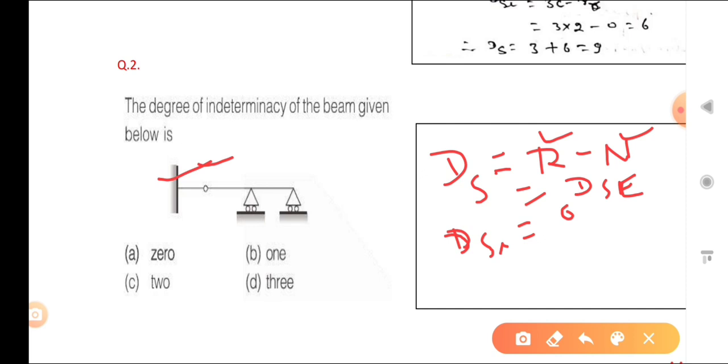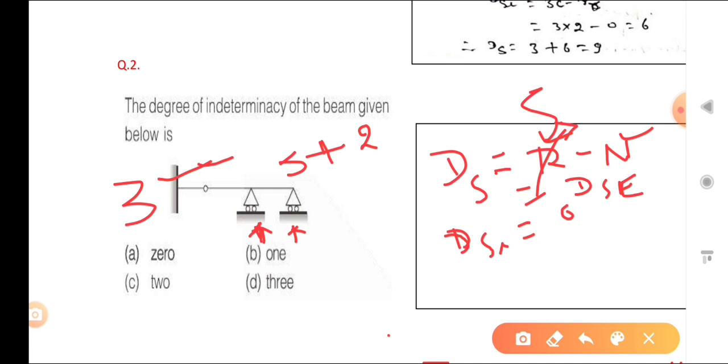Previously we have seen that 3 support reactions are there, which are horizontal, vertical, and moment. Then both others are rollers. So for a roller only a vertical reaction is there, no horizontal reaction and no moment. So how many reactions are there? 3 plus 2, that is equal to 5.